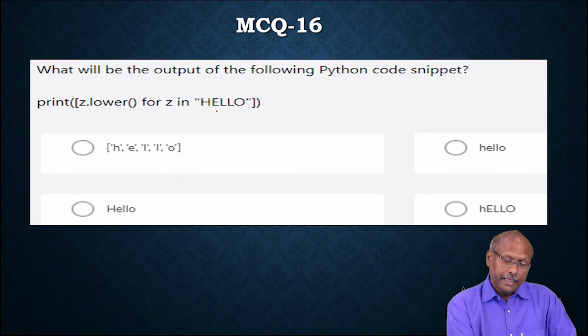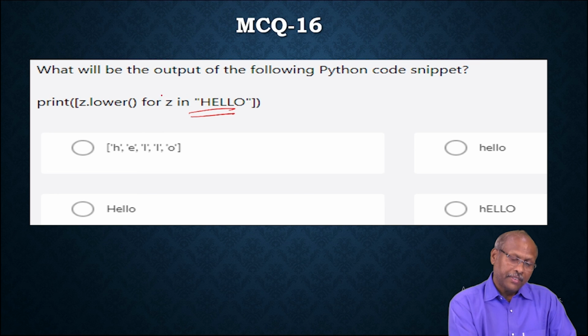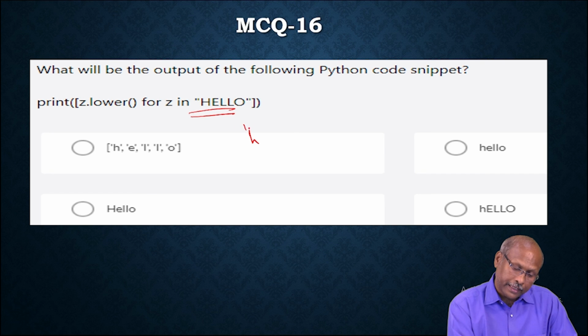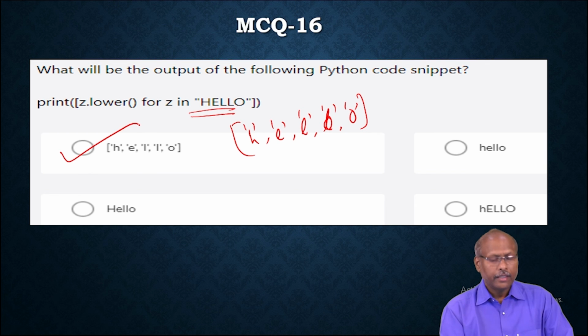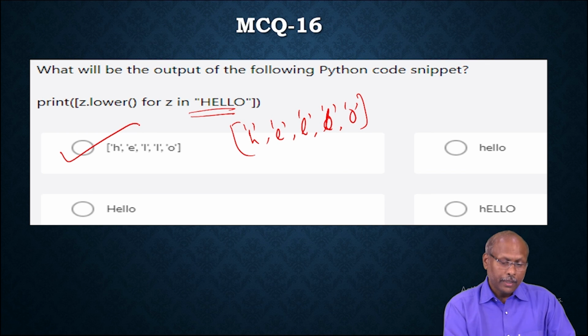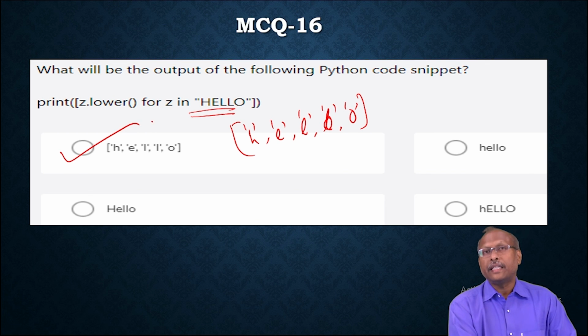Z.lower means it is taking every element from the string and converting it into lowercase: the uppercase H into lowercase h, then E, then L, then O. So this loop repeats 5 times, and it will create a list and print it. The answer will be hello, because it is converting into lowercase and then printing.